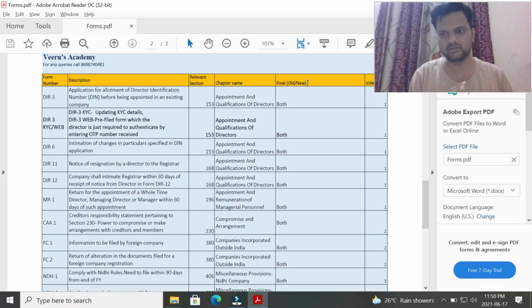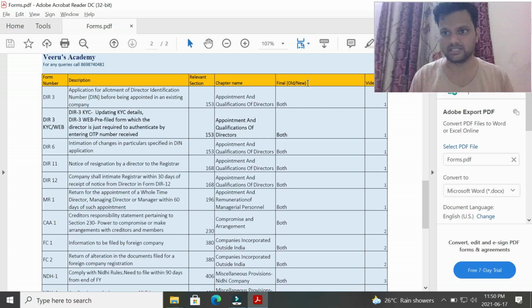For example, there is no change in the email ID, address, or anything between the 2021 financial year and the 21-22 financial year. On 31st March 2022, he just needs to put in his DIN number and click submit, and he will get an OTP on his mobile number. He types that OTP, submits, and he has complied with the requirements. So there are two forms mentioned: DIR-3 KYC and DIR-3 web.